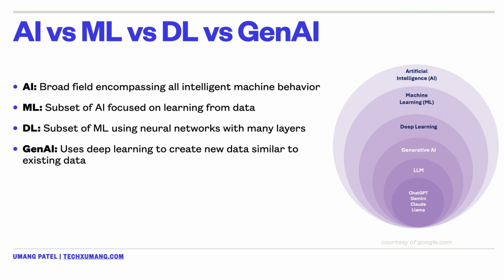Now, on the screen, we have LLMs, which stands for large language models. And within that, we have several types like ChatGPT, we have Gemini, we have Claude by Anthropic, and we also have Llama. So we will cover these in more depth in the next future videos.